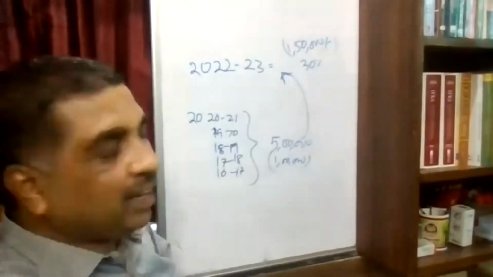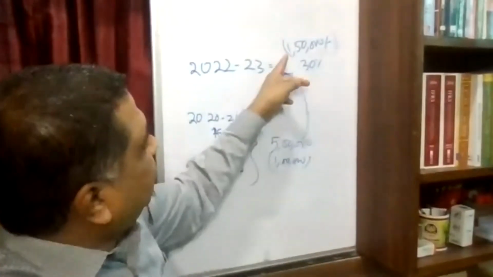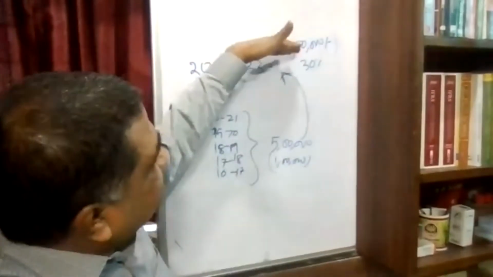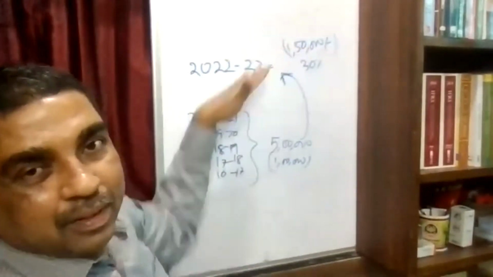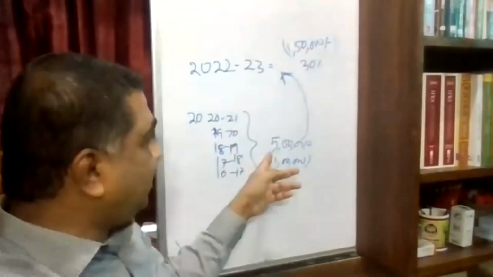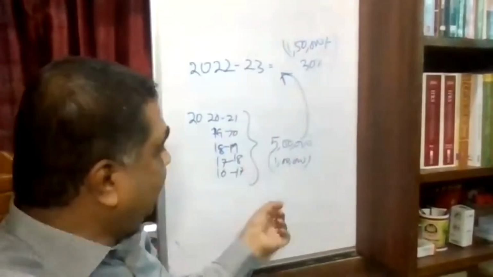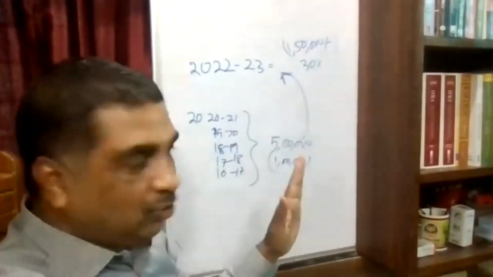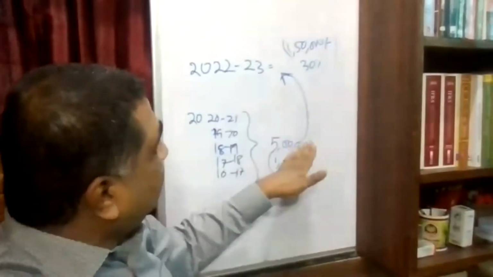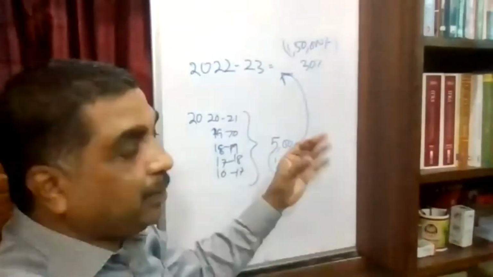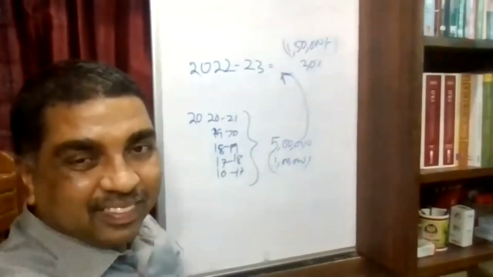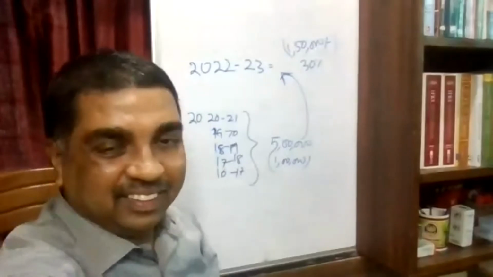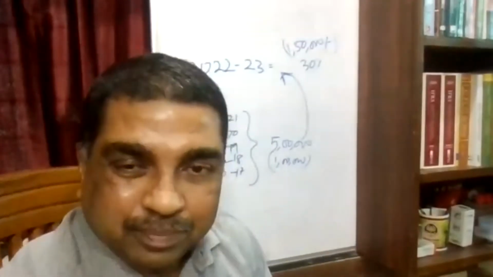So what you can do, you can claim a relief of 50,000 rupees. You can say, my additional tax liability in the current year is 1,50,000 rupees. But when I distribute my income in the respective years, my additional tax liability would have been 1 lakh rupees. So the extra 50,000 rupees should be allowed as a rebate. Yes, sir. That is claimed under section 89. That is what this section talks about. Did you understand this? Yes, sir.